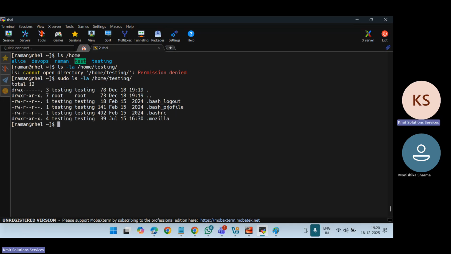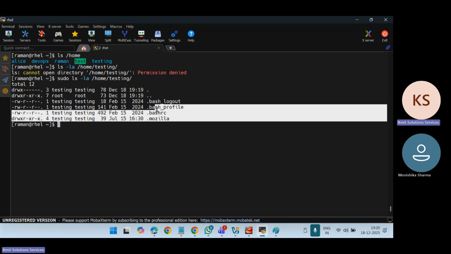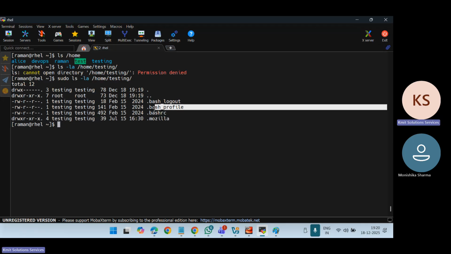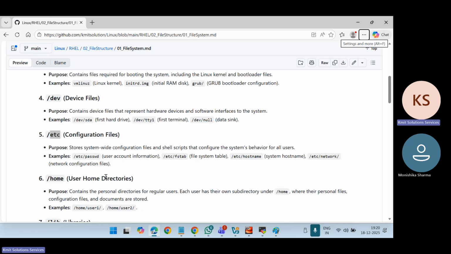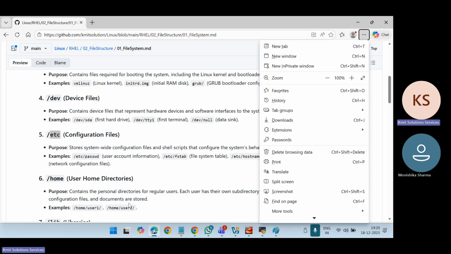Right, so here you can see there are some files. This is my profile file. What is a profile file and how to use it, that we will see in user management. But you can see whenever a user gets created, a directory gets created with that username under the home directory. So now let us understand the home directory. It contains the personal directories for regular users. Each user has their own subdirectory under home where personal files, configuration files and documents are stored. I hope you understand this directory.